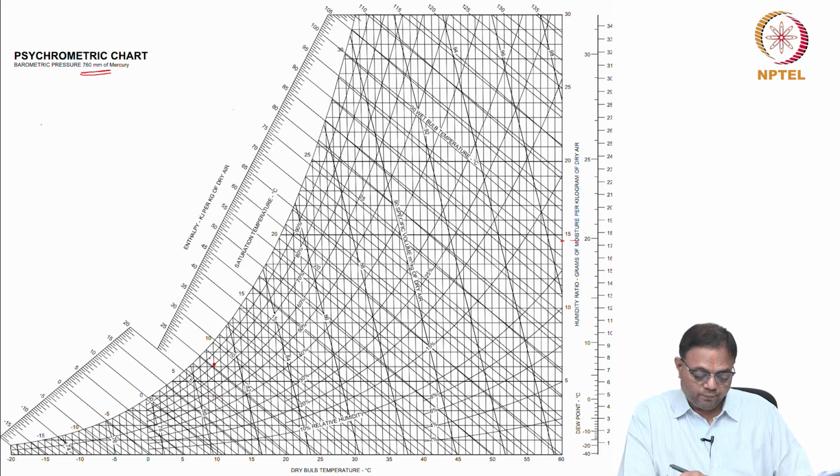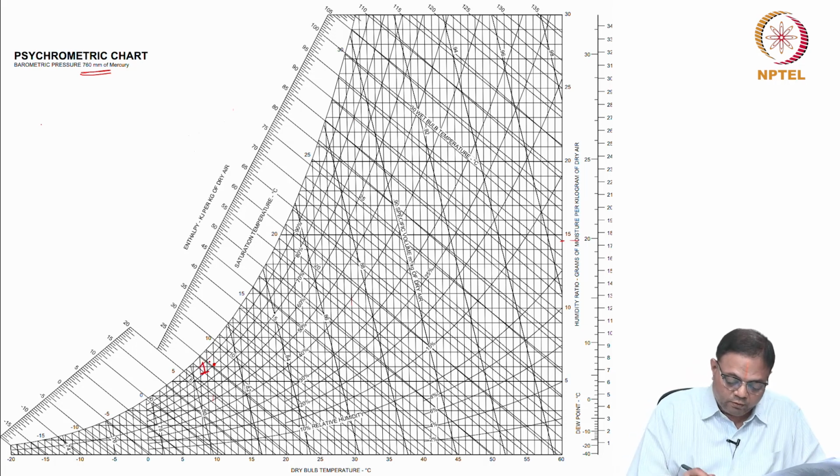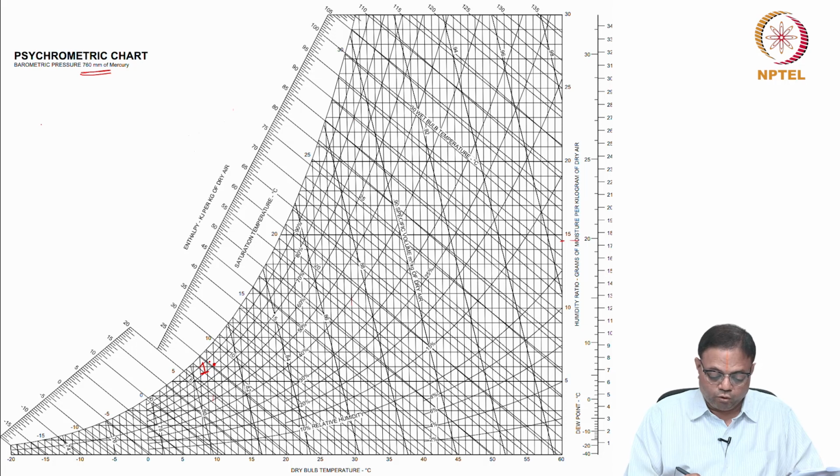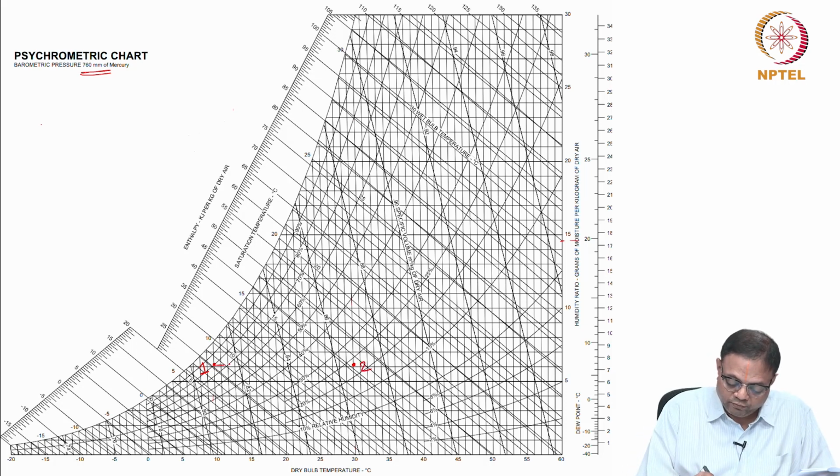That is state 1. From that I go to state 2 along the constant omega line. State 2 is on the 30 degree line. I can first draw a line here slowly. This is the one, and the 30 degree line comes out here, so it will be somewhere here. This is state 2. That's all, so this is the process.